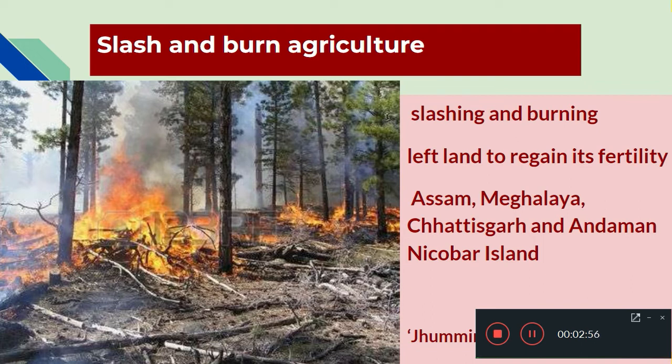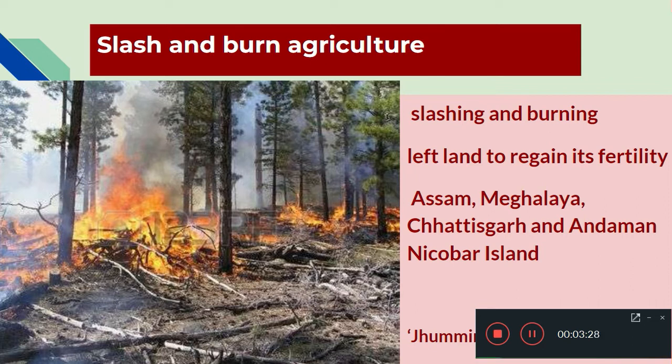One of the forms is called slash and burn agriculture. There are two processes. They are slashing the land and burning it. Sometimes they leave the land to regain its fertility. After slashing and burning, they will leave this place to regain its fertility, and then they will start again. On some occasions, after one year of cultivation, they will leave the land. After regaining the fertility of the land, they will start it again.